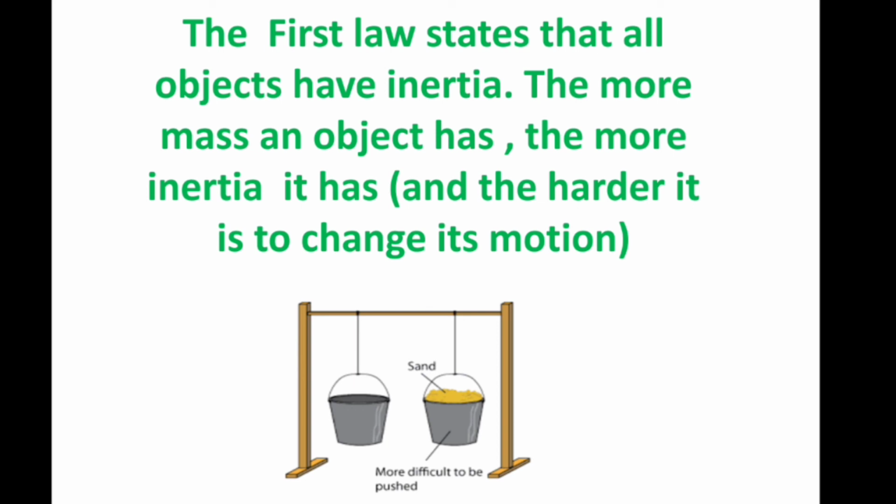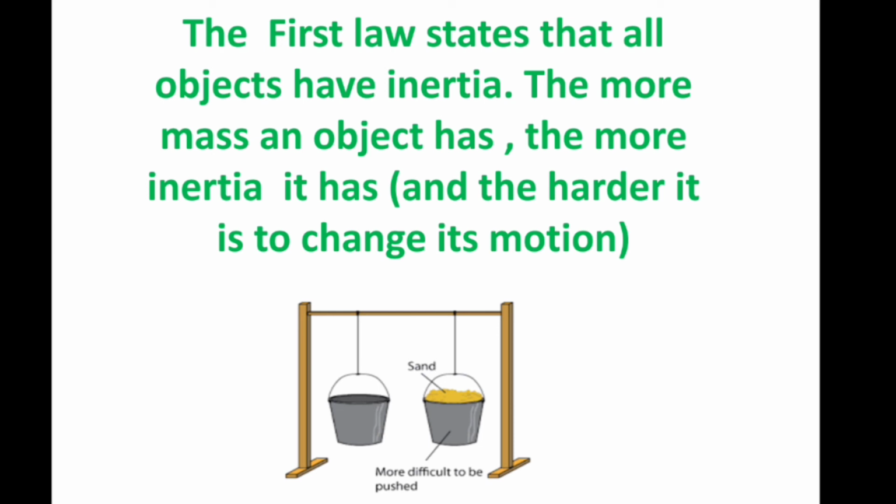So it is a natural tendency of an object to resist a change in its state of motion or state of rest. And the mass of an object is a measure of its inertia. If an object has more mass, then the inertia will be more. And if an object has less mass, then the inertia will be less. Hope you understood this.